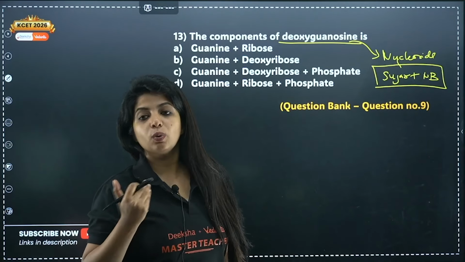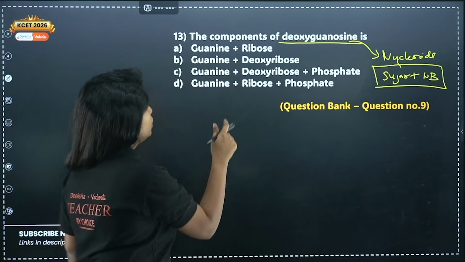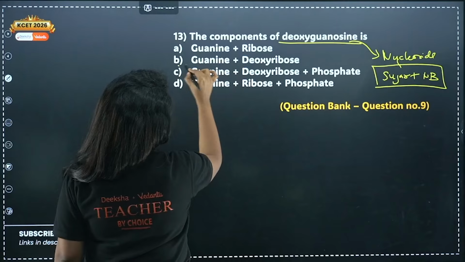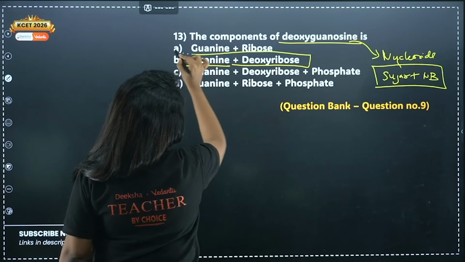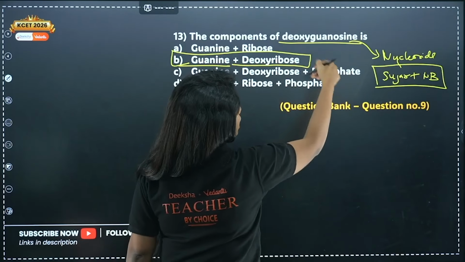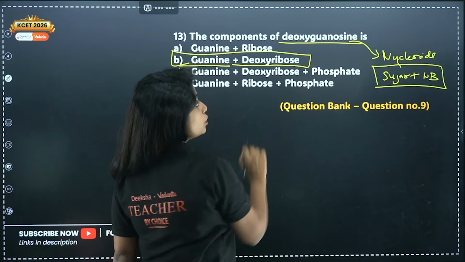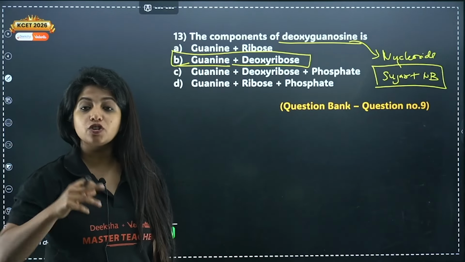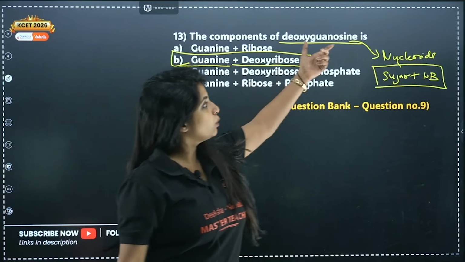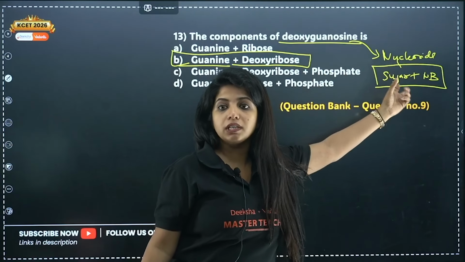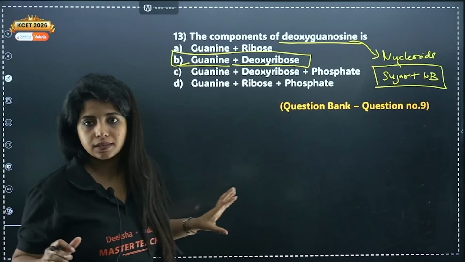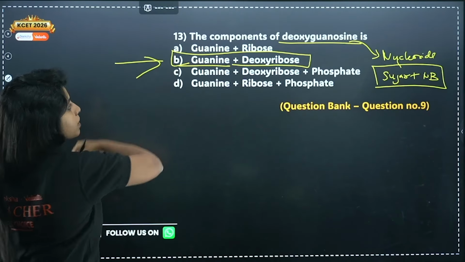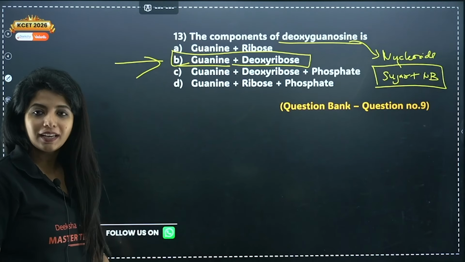So deoxyguanosine is just guanine, that is a nitrogenous base, plus deoxyribose. It does not include the phosphate group. If you want to include the phosphate group, it should be deoxyguanosine monophosphate. At the end, it should be monophosphate. Here, only deoxyguanosine is given, that means it's just sugar plus the nitrogenous base, nothing else. So your answer for this question becomes B.